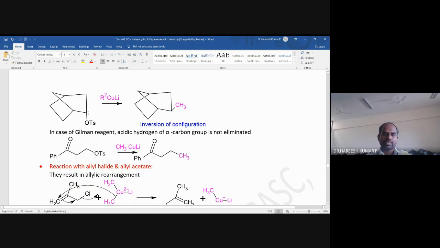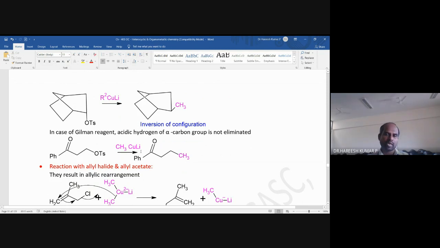Whatever is the axial position of the O tosylate, this one is the equatorial position, and this is an inversion of configuration.